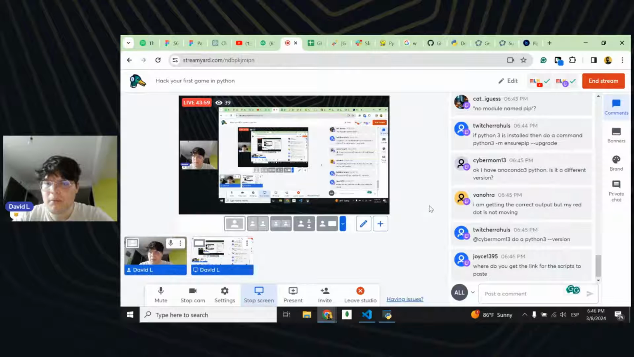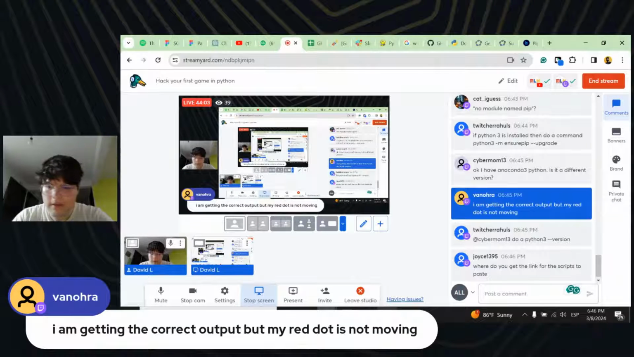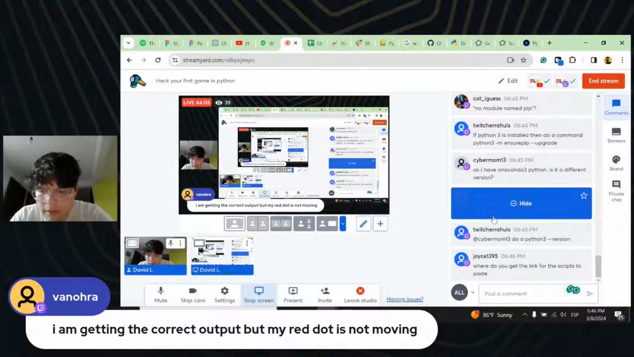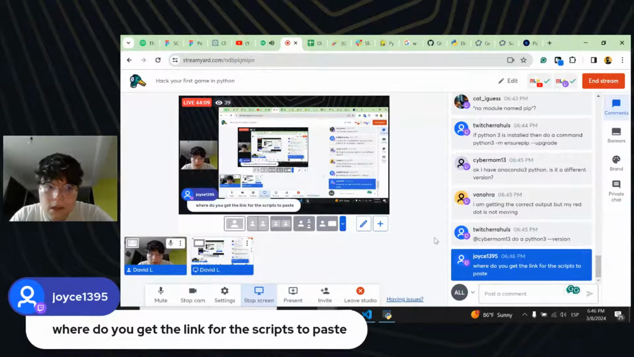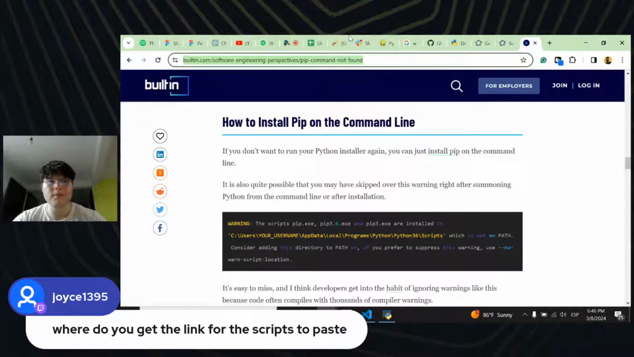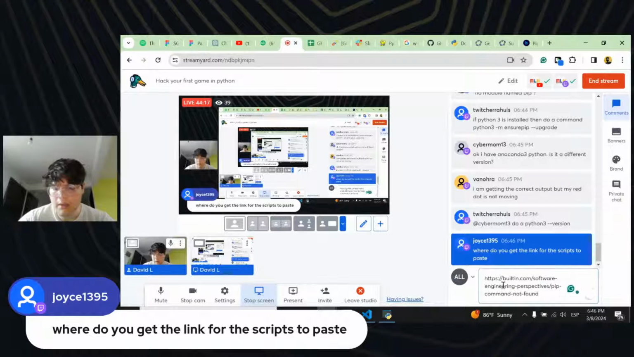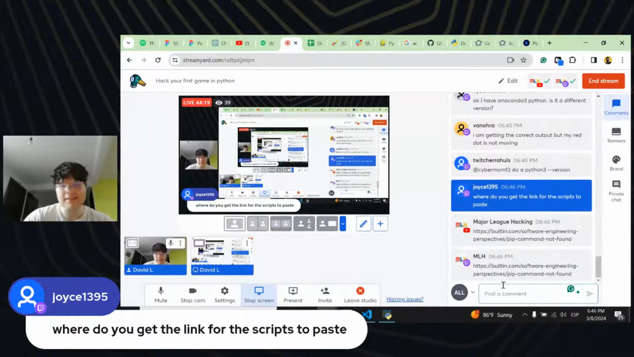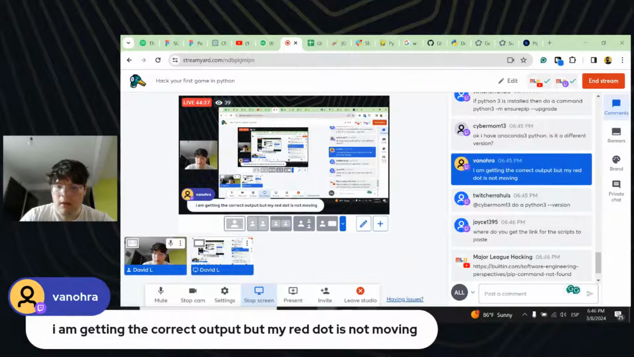I'm getting correct output, but my red dot is not moving. Okay. Let me see if someone has any. Where do you get a link from the scripts to paste? I don't know. I think you should be getting into AppData. I'm going to pass you the link here so you can follow it, because as I said, it is going to take us a lot. But yeah, let's just try to continue.